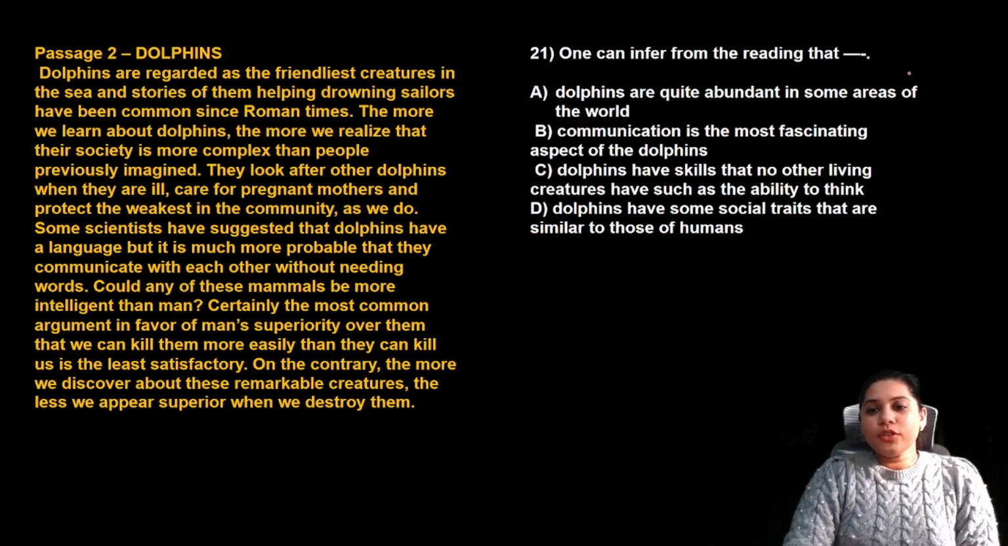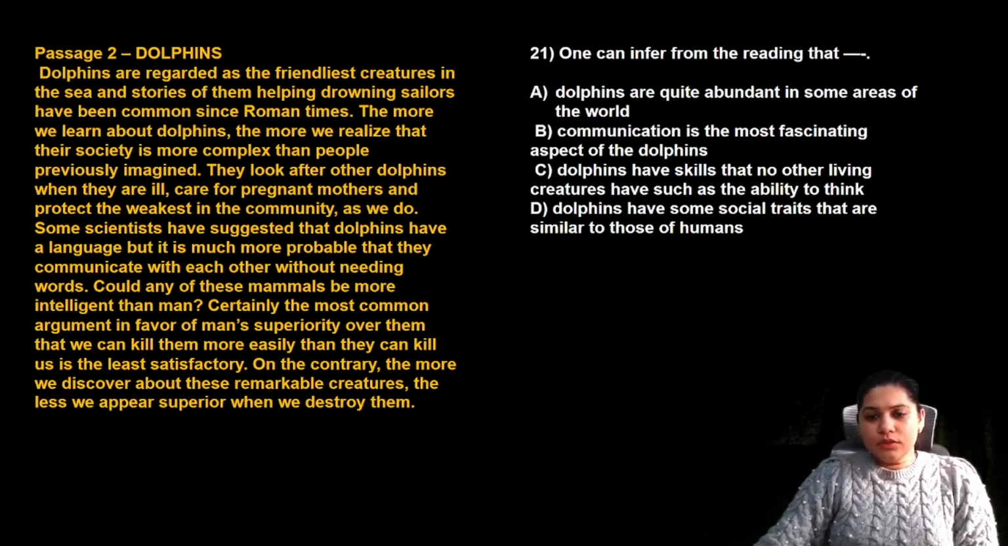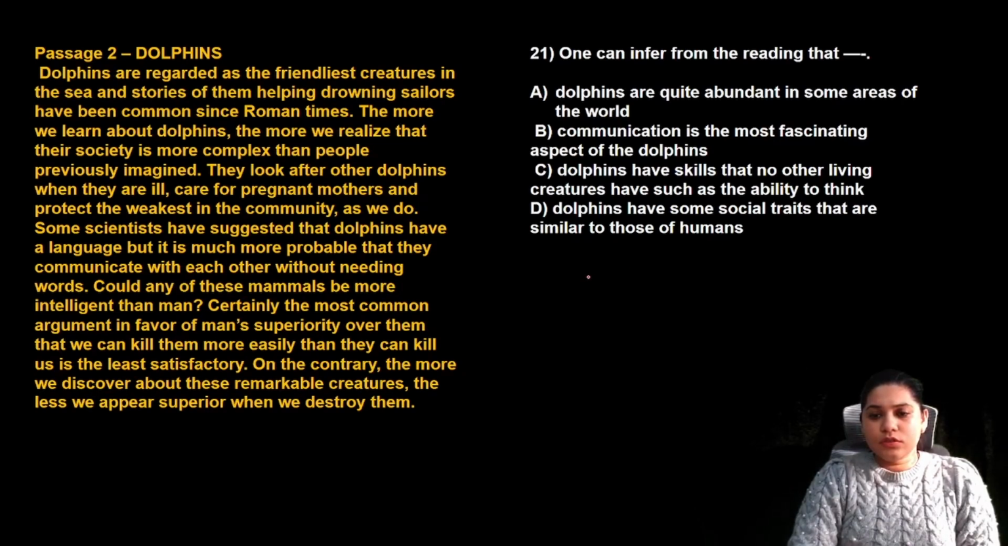One can infer from the reading that dolphins are quite abundant in some areas of the world. We don't know which areas they are more, which areas they are less. In which area, we don't know. Communication is mostly what they definitely have. They have a language without needing words, but it doesn't mean communication is the most fascinating aspect of them.